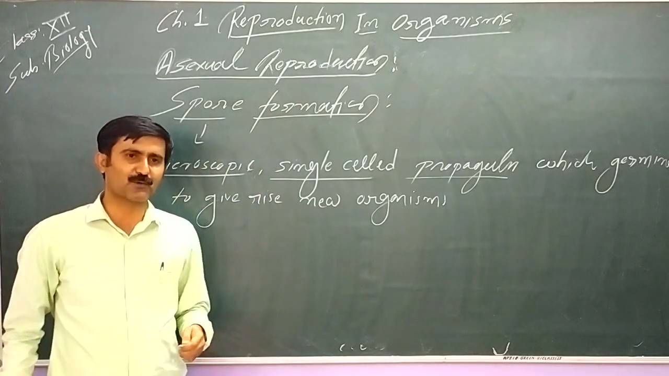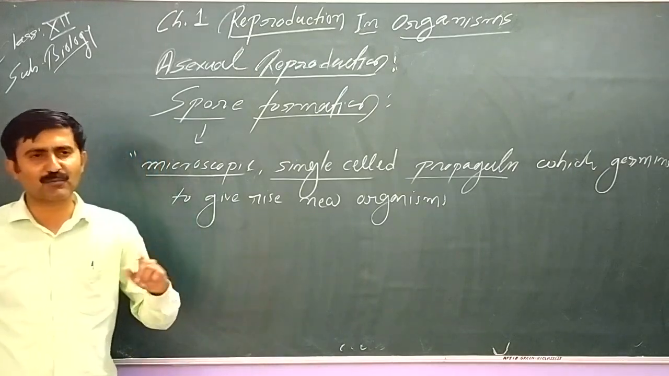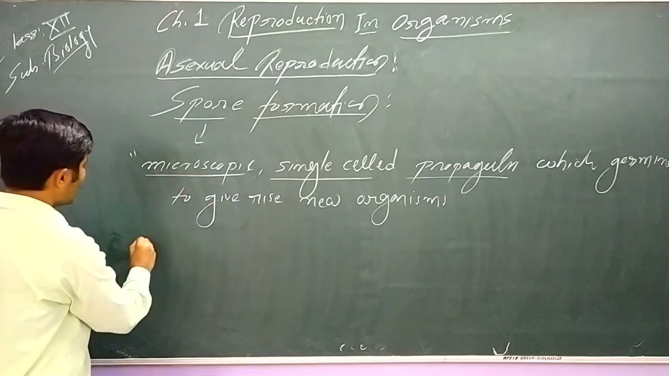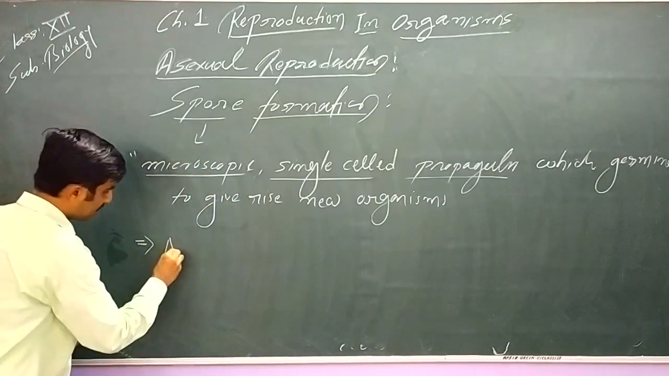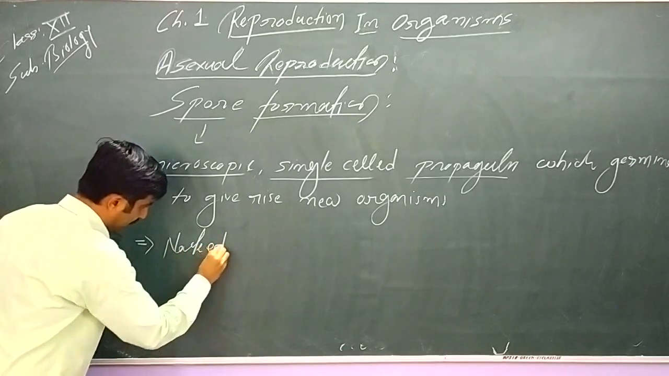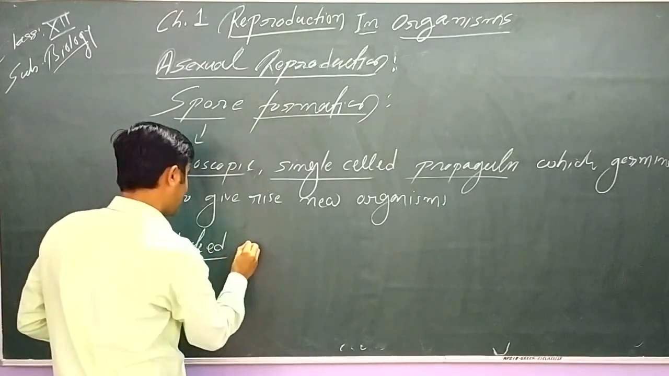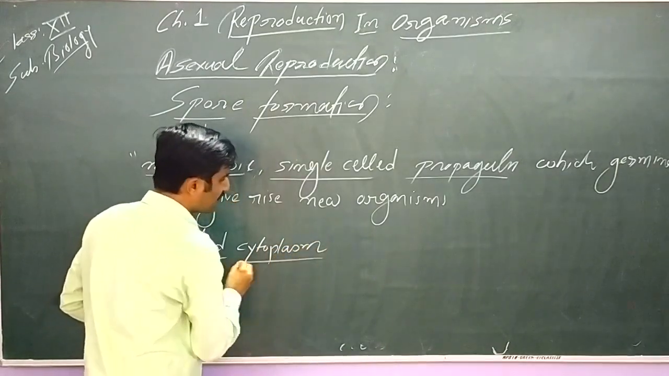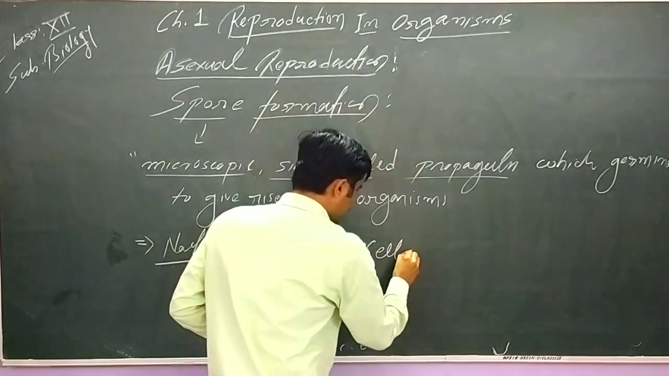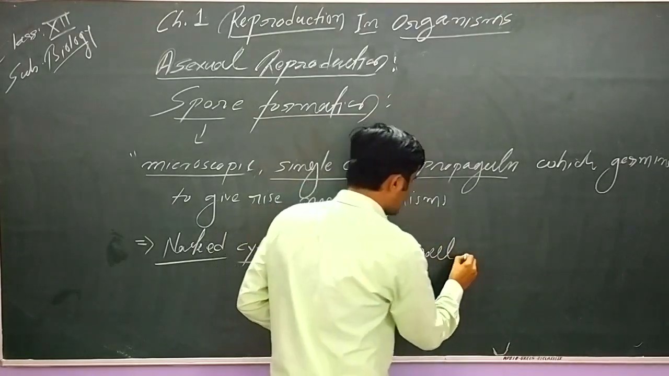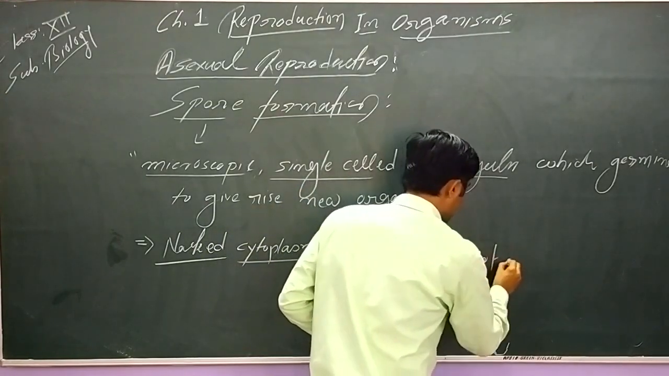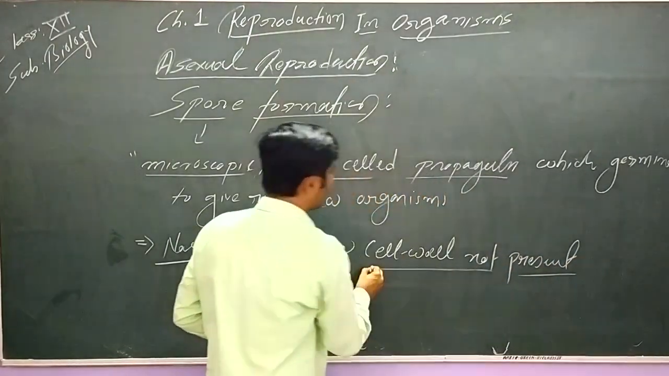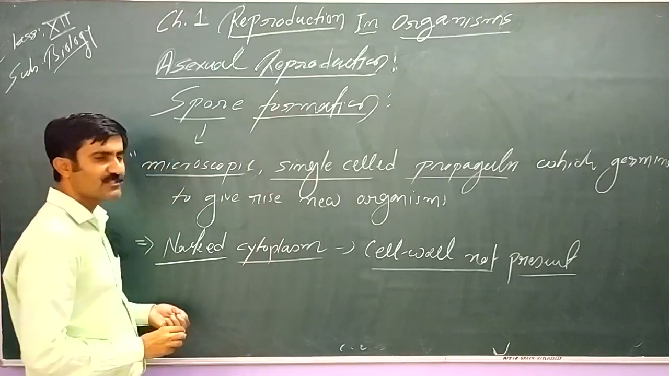Algae generally produce spores. These spores may be motile or non-motile. But one more thing we have to keep in mind, when we say single celled, the spores are generally having naked cytoplasm. Here naked cytoplasm means generally cell wall absent. Please keep in mind, cell wall not present. Generally, you know, in algae cell wall is present, in fungus cell wall is present, but generally in the spore cell wall is not present.